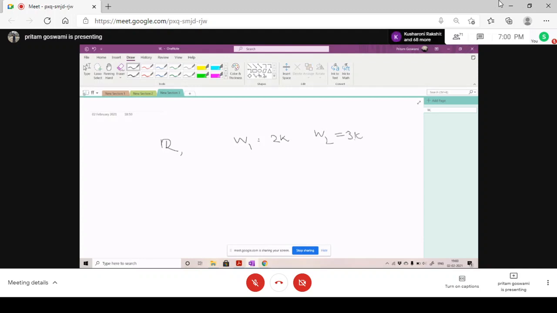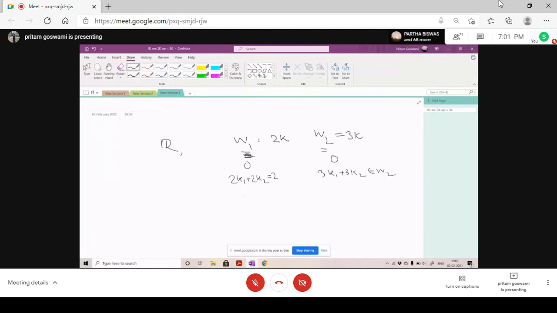Okay, so 3k. 2 plus 3 is 5. First, tell me, is it a subspace or not? These two. 0 belongs to here, 0 belongs to here. 2k1 plus 2k2 also belongs to W1, it will always be even. And 3k1 plus 3k2 will always be in W2. Right? So multiplicative identity. That is, let's say 2 into 1 by 2, 1 by 2 is not belonging to W1.